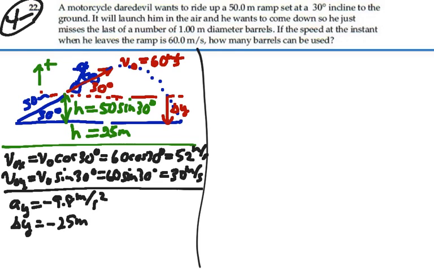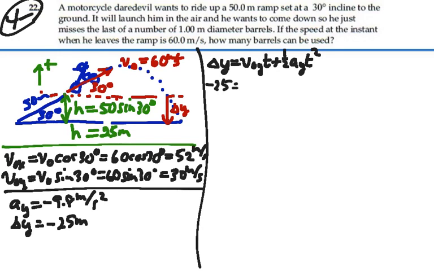So if we look at this problem in the y direction, we have displacement delta y is equal to initial velocity in the y direction times time plus 1/2 acceleration in the y direction times time squared. Alright, our displacement is going to be negative 25.